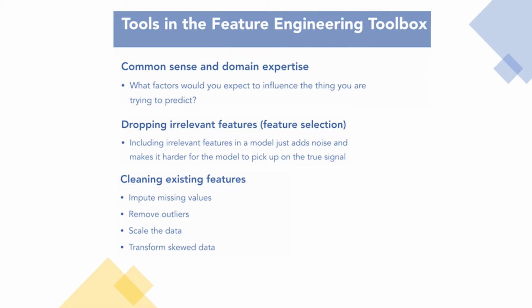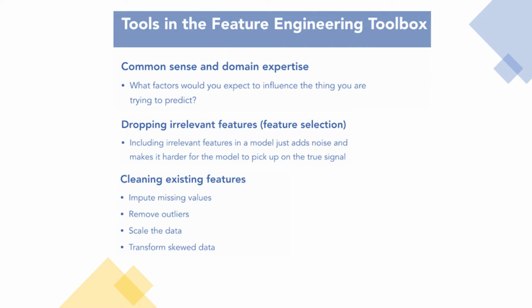Given a set of features you think are relevant in helping the model pick up on the signal in the data, you need to clean those features to make sure the model can actually see the signal. For instance, you can impute missing values. You could remove outliers so that the model doesn't go chasing data points that are not representative of the underlying trends in the data.